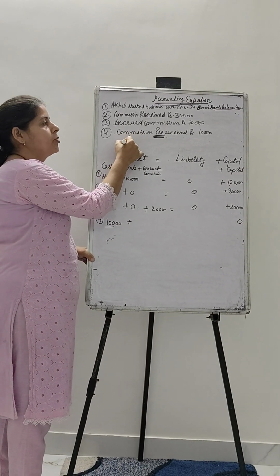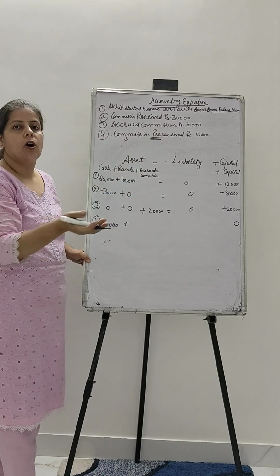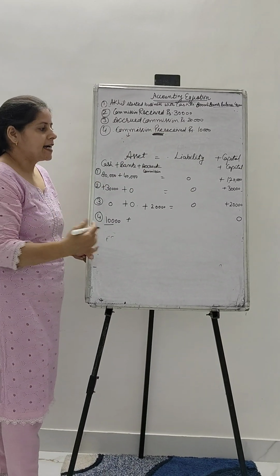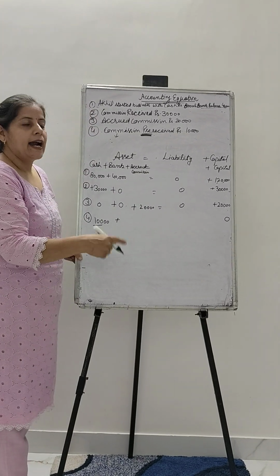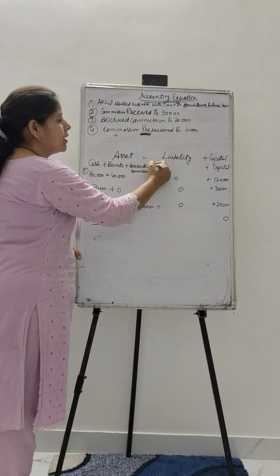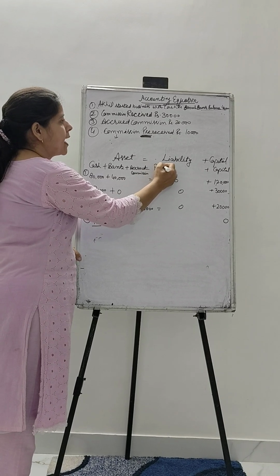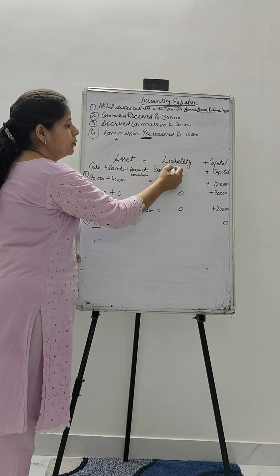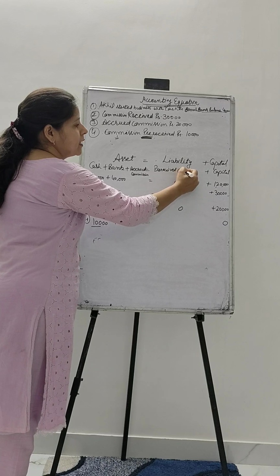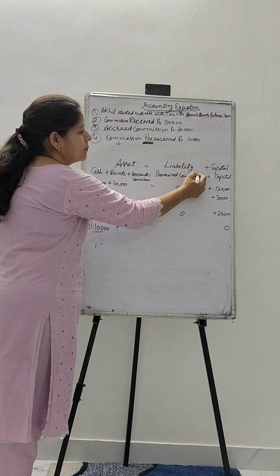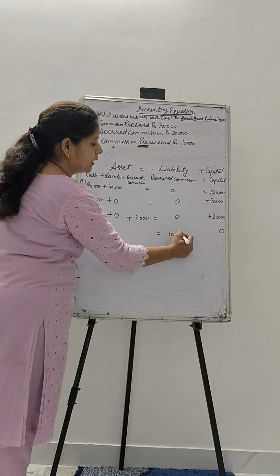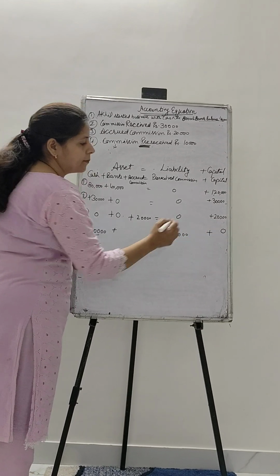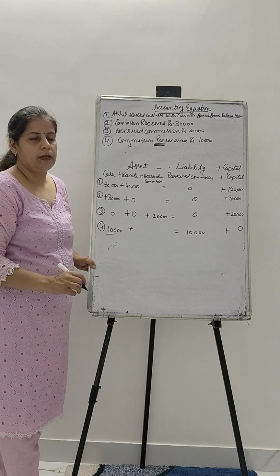The job is still to be done, but the income is already received. So that income we cannot add to the capital balance. That becomes my liability. Why liability? Because I have still to do the job. So pre-received commission becomes my liability here with rupees 10,000 and no change in the capital for pre-received commission.